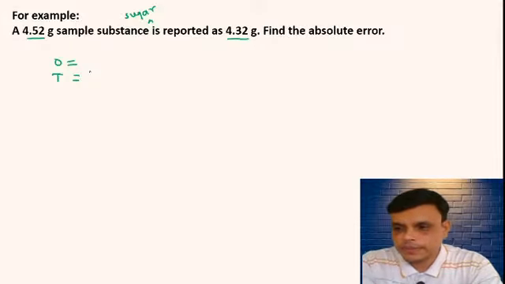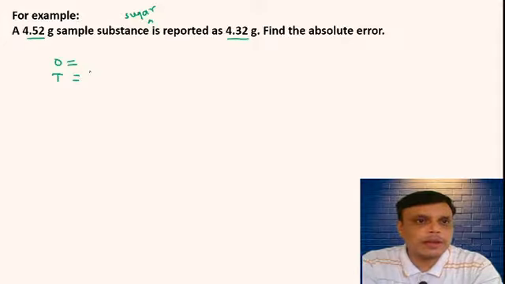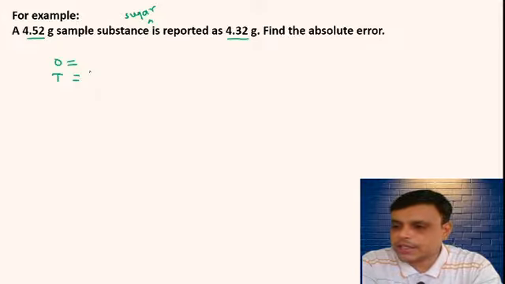What is the observed value here? Please reply. A 4.52 gram sample of a sugar substance is reported. O, the observed value, is 4.32 gram. Prachi is saying observed value is 4.32 gram, and that is correct.